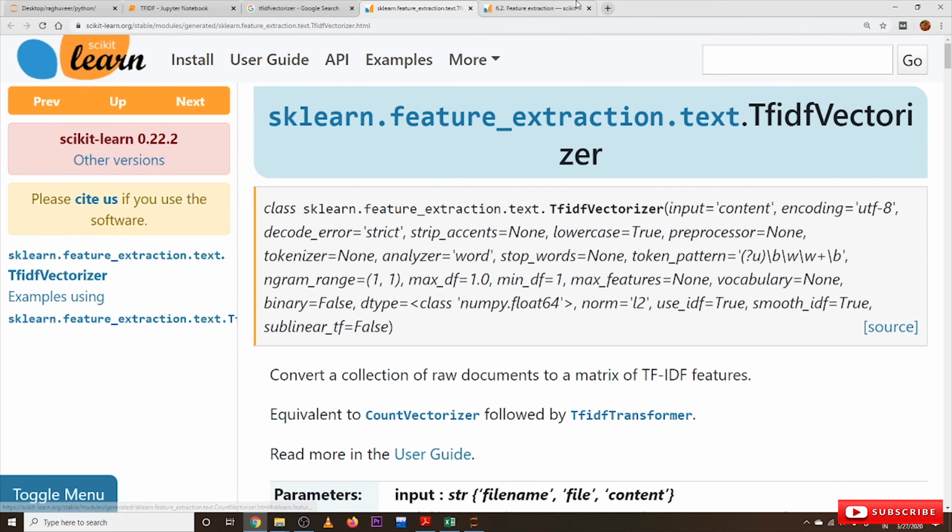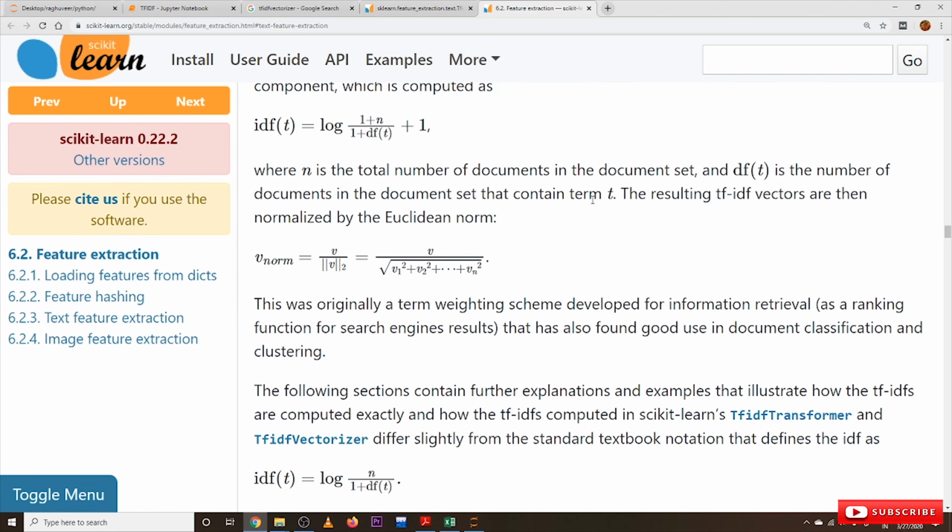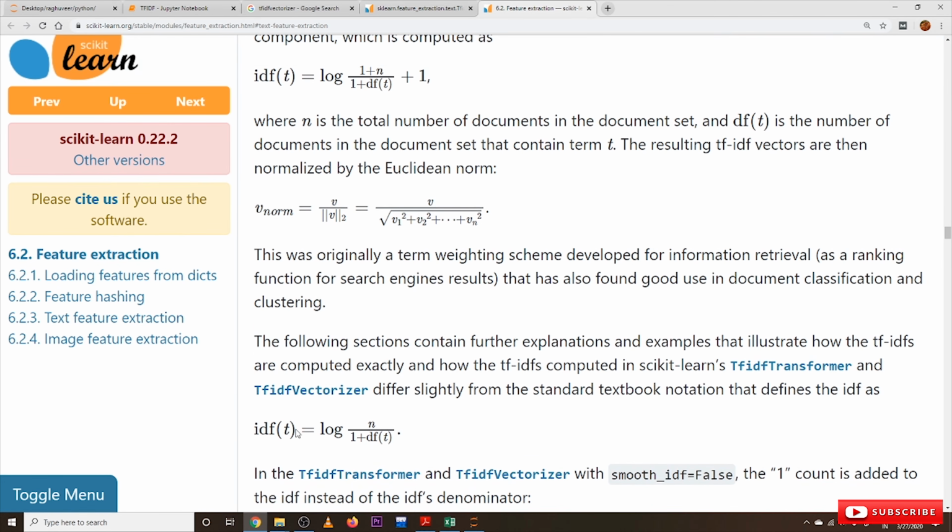When you go into this document, it is clearly mentioned that the textbook version of IDF is this equation. The numerator n says the number of documents, in our example 70,000 documents, divided by, as we discussed, the denominator. If you consider a word like mobile, how many documents contain that word in the entire document list, that is what the denominator says.